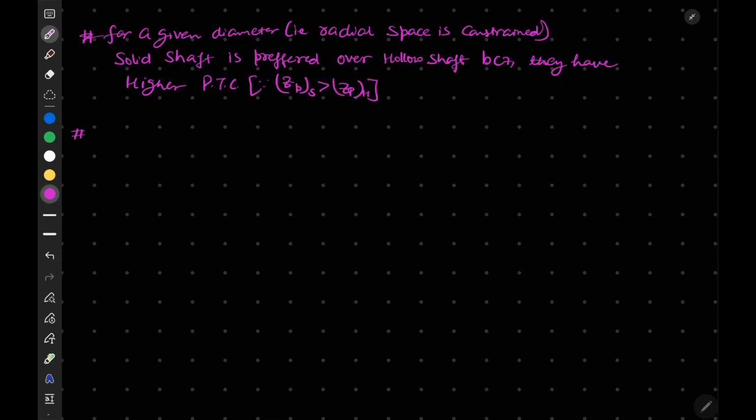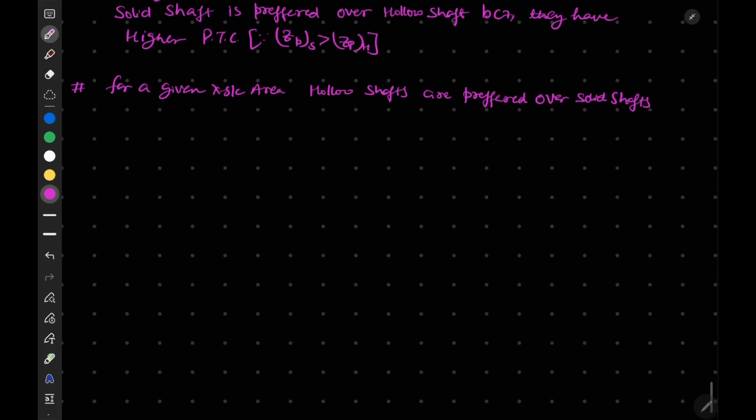And the second point, for a given cross section area, hollow shafts are preferred over solid shafts, okay.